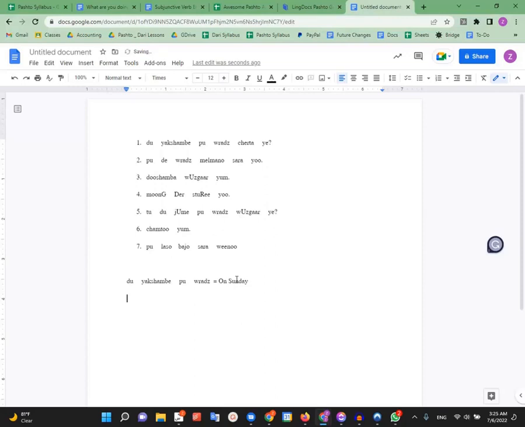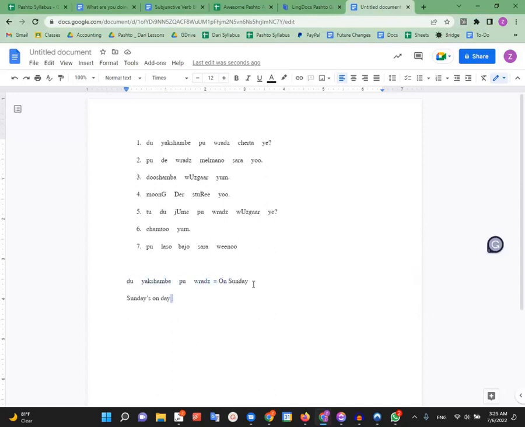But how it's structured in Pashto is literally da yakshembe. So that's literally like Sundays. So da makes something like possessive. So Sundays, and then pa, on or at, I'll say on here, and then day. So raz is day. So Sunday's on day. Okay, but all it means is on Sunday. But it's always structured like that. The yakshembe paraz. Or you could say the shembe paraz, on Saturday. So any day of the week, it's going to have this construction, okay?